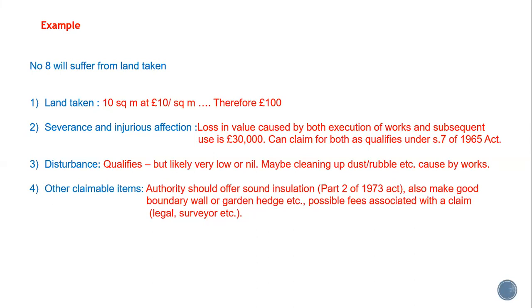Severance and injurious affection. Well, the remaining property is reducing in value. We're told it's by about £30,000. Some amount of that is for the execution of works, which will take part of their garden away to make a road, and part will be the subsequent use of the scheme, and that will cause about £25,000 worth of damage to the value of the property. So they can claim for both, £30,000 under Section 7 of the Act.